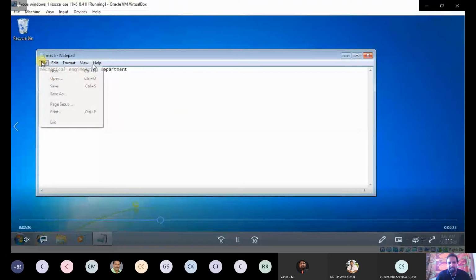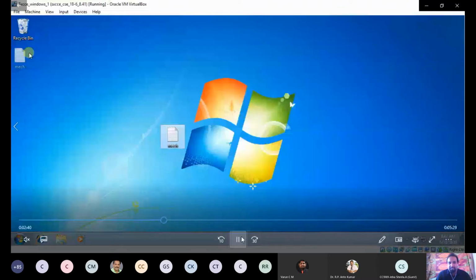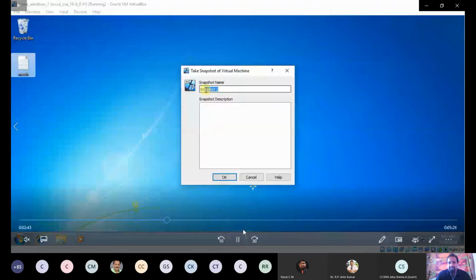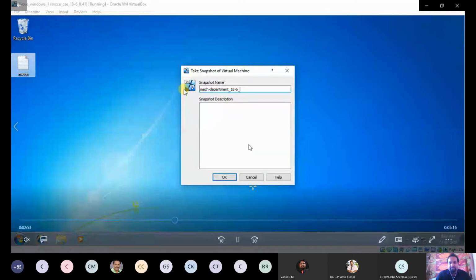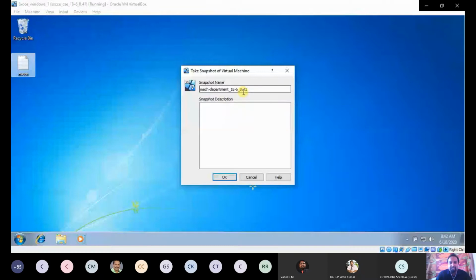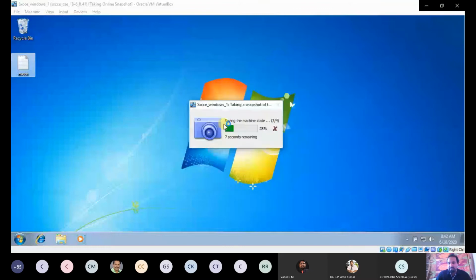Now see, in the same way I am going to create another snapshot. The time is 8:42, so it will be 18/6 underscore 842. I am creating another snapshot and I am going to save this. In this time, what I have done is I have deleted the CSC file and I have created a mechanical file. Now see again, the snapshot is created within a few minutes.